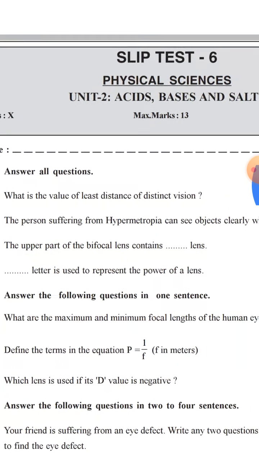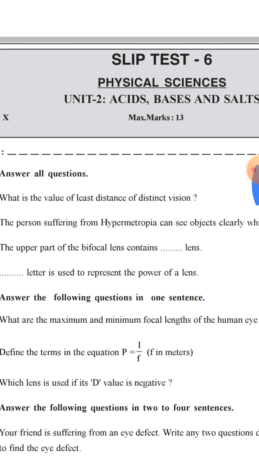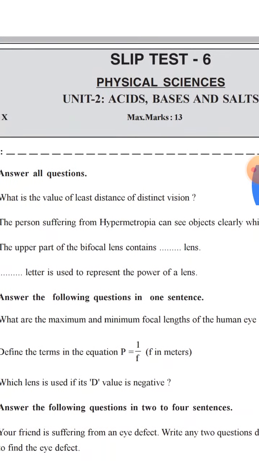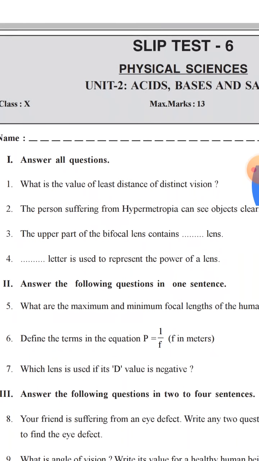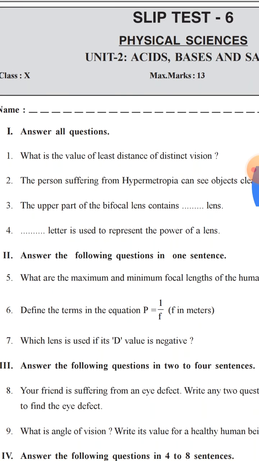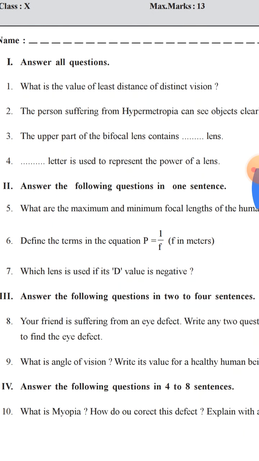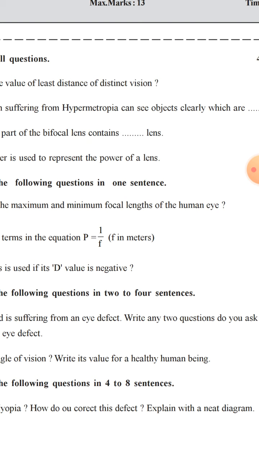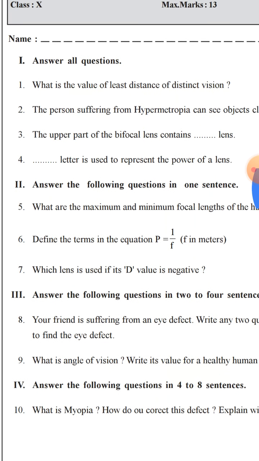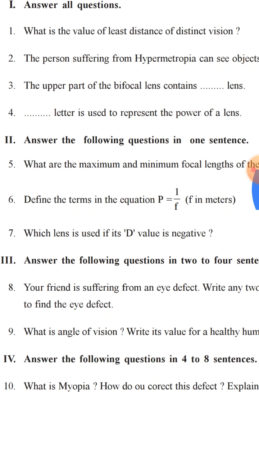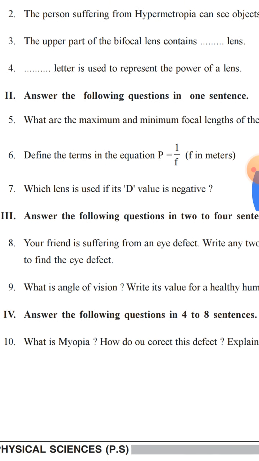The person suffering from hypermetropia can see objects clearly which are dash. The upper part of the bifocal lens contains dash lens. Dash letter is used to represent the power of a lens. What are the maximum and minimum focal length of the human eye? Define the terms in the equation P equal to 1 by F. Which lens is used if its D value is negative?